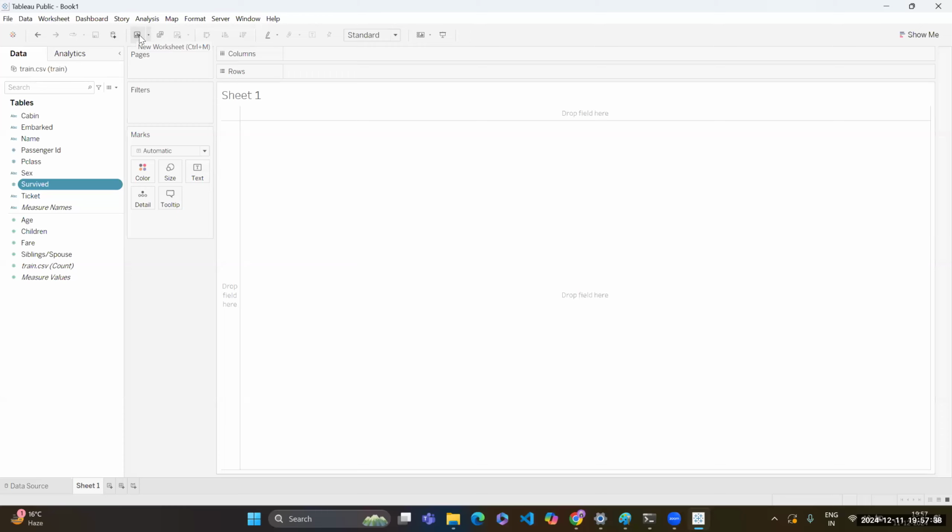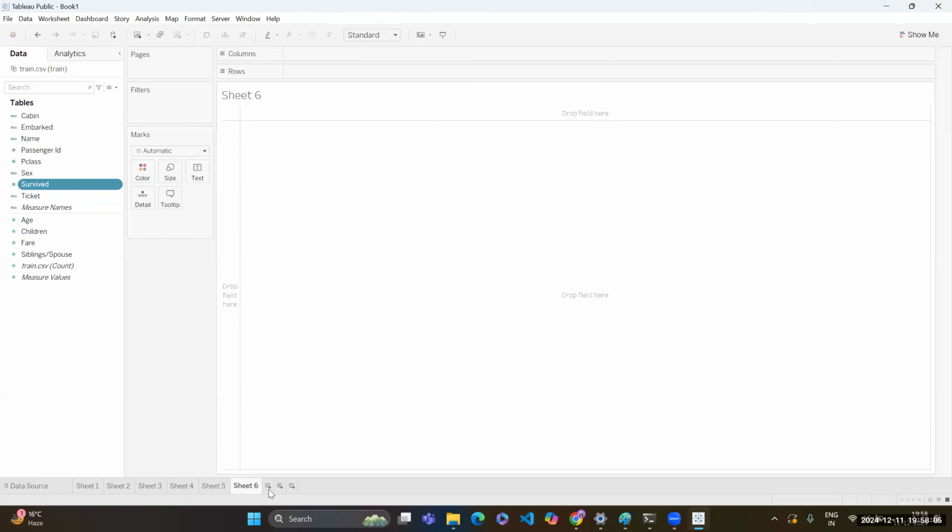Over here you can see that I can add a new worksheet. Let's say you want to create n number of plots and you have only this much space. You want to create something new, so there is one thing called a new sheet. When I click on it, just like Excel, at the bottom left of my screen, you can see now I have sheet 1 and sheet 2. You can add as many sheets as you want.